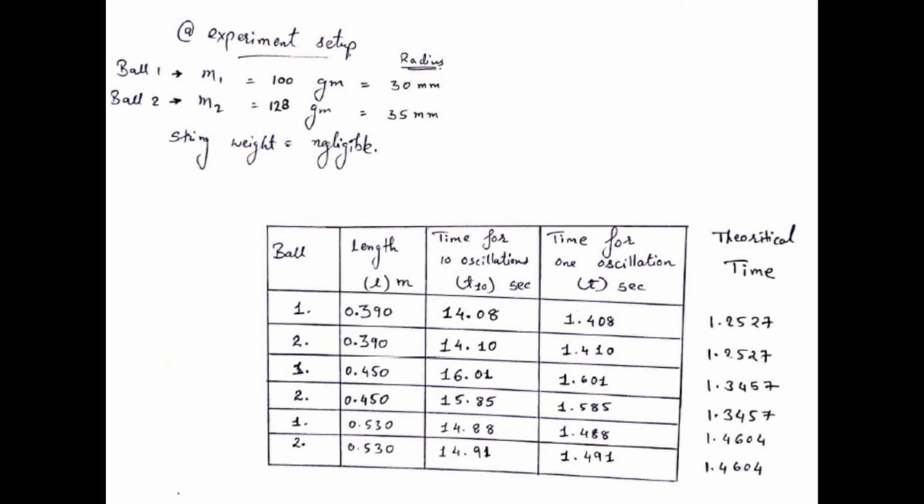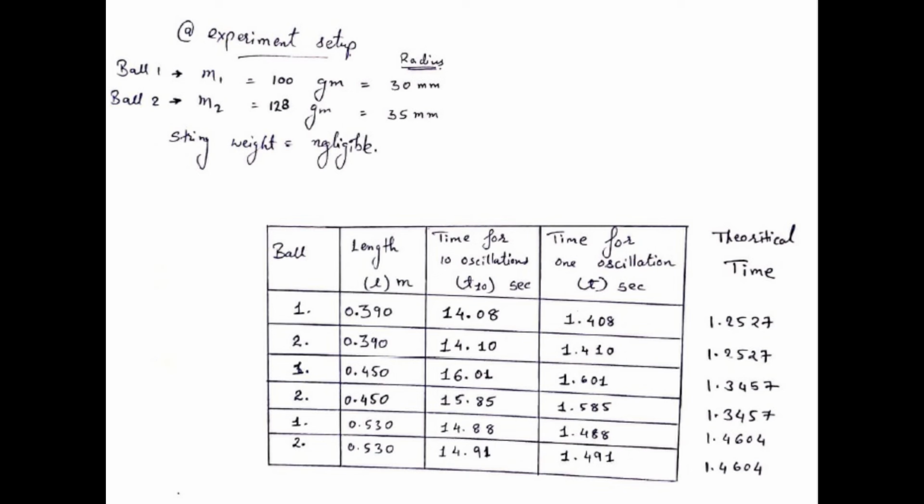Now if you check the results with the theoretical time period, see, it is 1.410. Now I am talking about the time period for one oscillation. So the time period for one oscillation obtained practically is 1.410, and that through the theoretical equation is 1.25. So that is a difference which is again allowable.